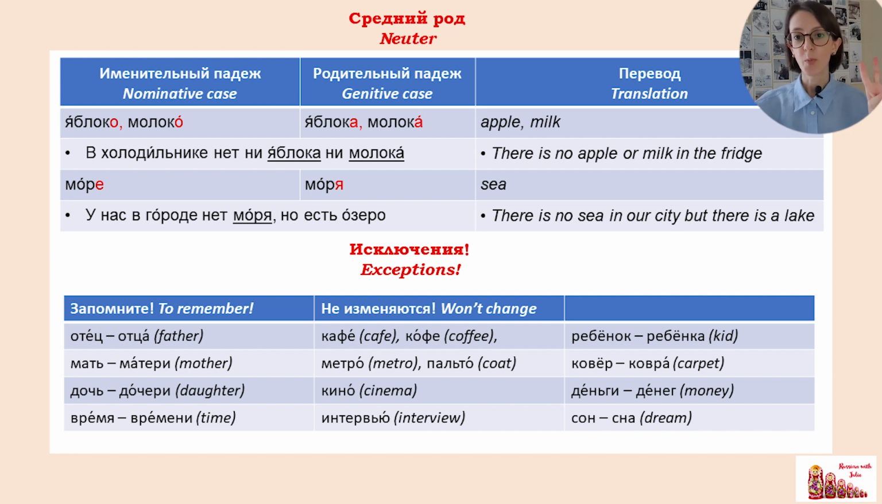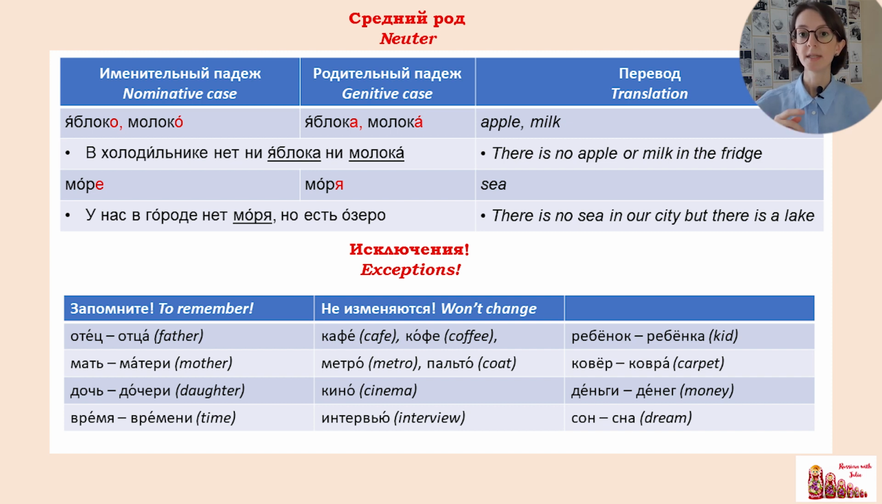And third point, it's not really an exception, but sometimes there are some letters that appear and disappear. For example, ребенок, нет ребенка. Ковер, нет ковра. Деньги, нет денег. Сон, нет сна. So you can see that in nominative case sometimes we have a letter that disappears in genitive case. With practice probably you will remember these words. Well, I hope it's clear.